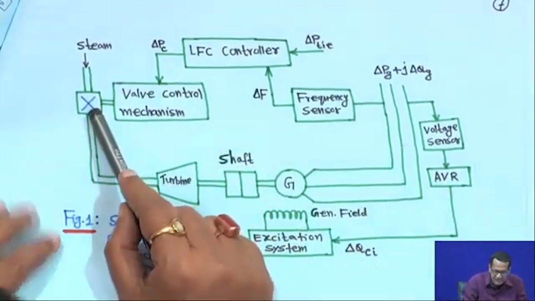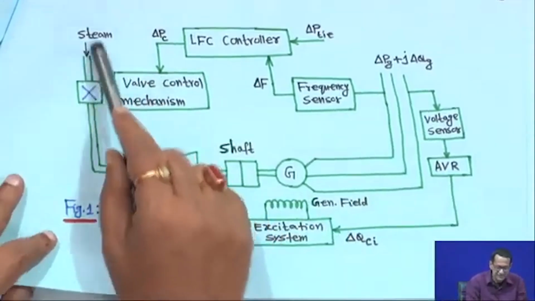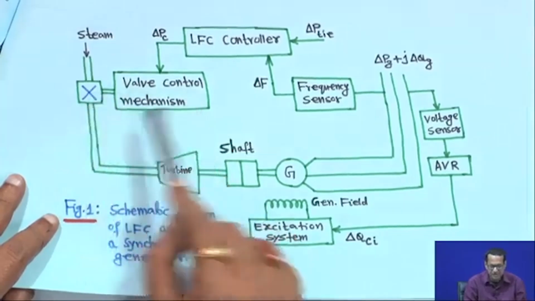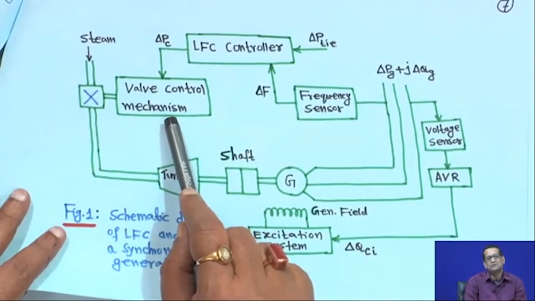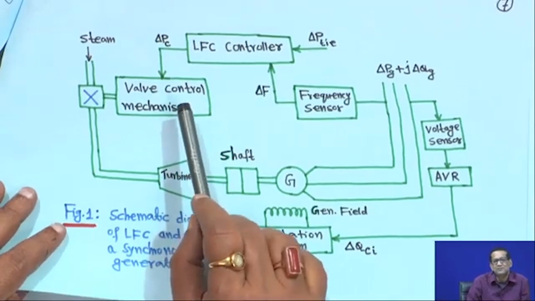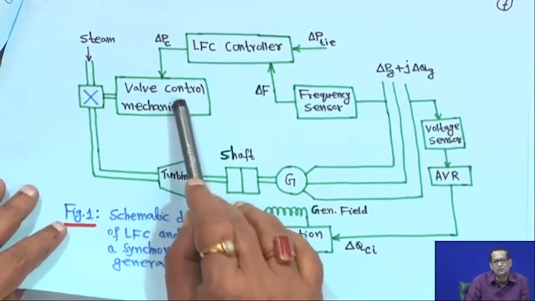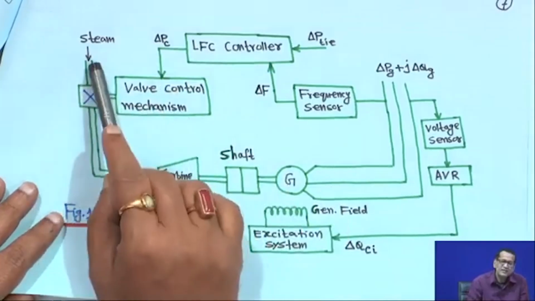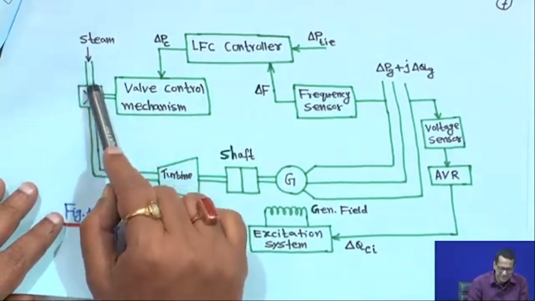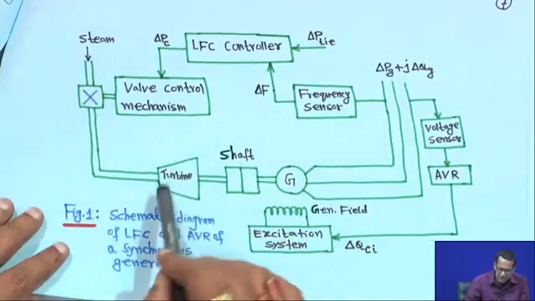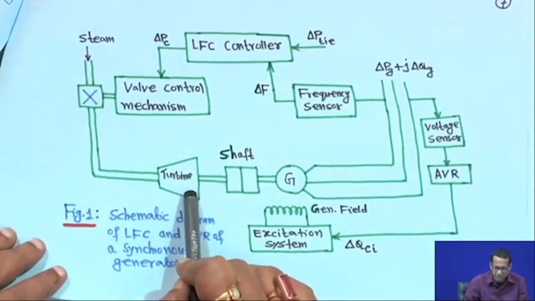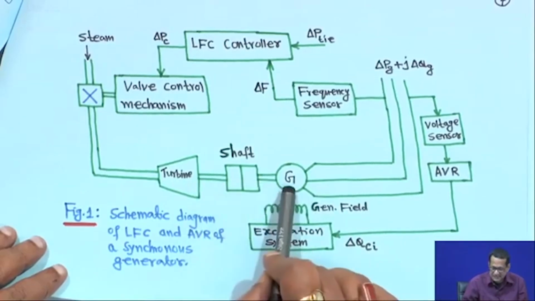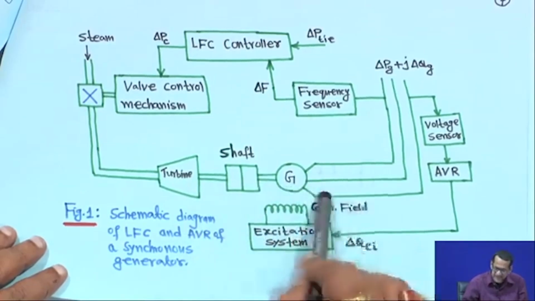Suppose this is a steam power plant. It shows a valve control mechanism; there may be 2-3 stages of valve control, but here it is not shown. We will take the simple thing. If it is hydro, then it will be hydro gate opening. Here it is steam. This is a turbine, the turbine and generator are connected to the shaft, and this is the generator, and this is the 3-phase line.